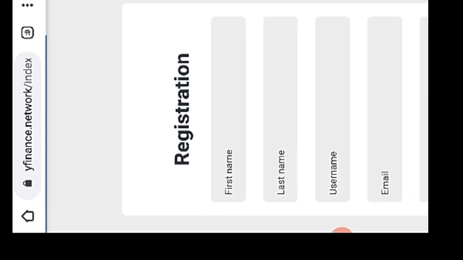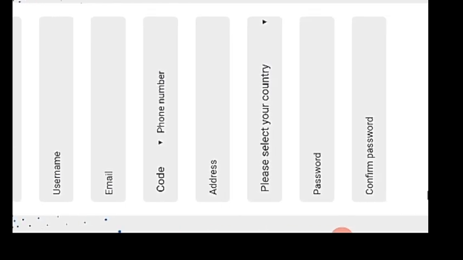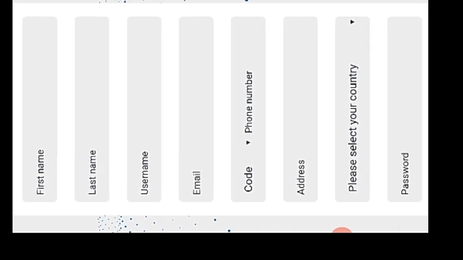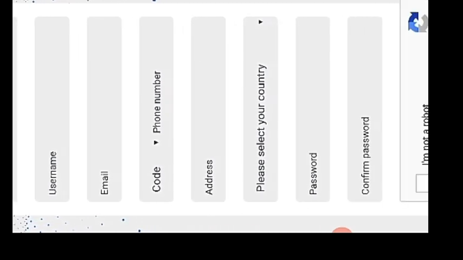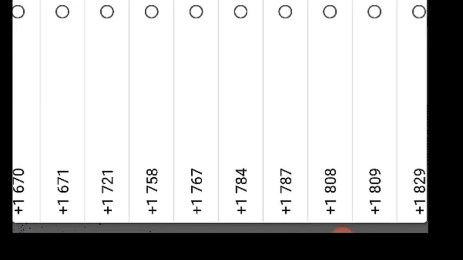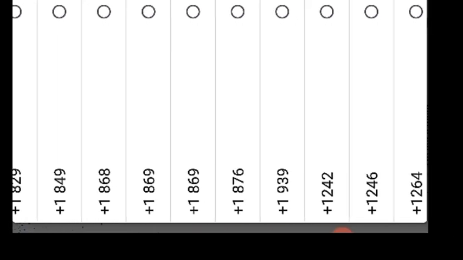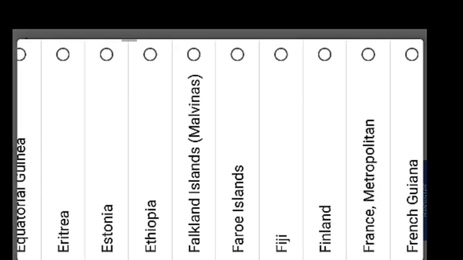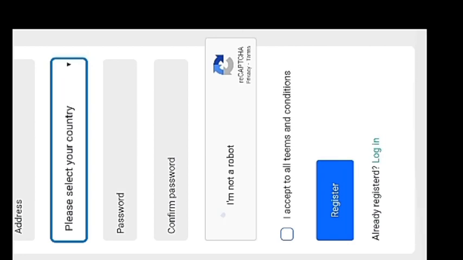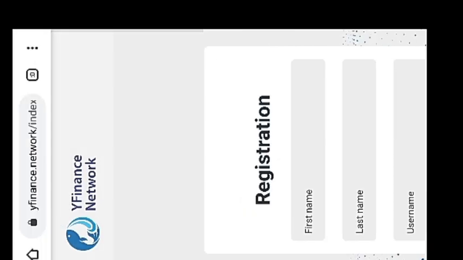Here is the registration form. As you can see, it's a proper registration form. You have to fill in your first name, last name, username, your email, your code, address and your country, and please don't forget to enter the correct phone number, the correct code of your phone number. Okay, just choose the correct one. Similarly, you have to choose your country name and then click on I'm not a robot. It's a captcha and you have to fill it.